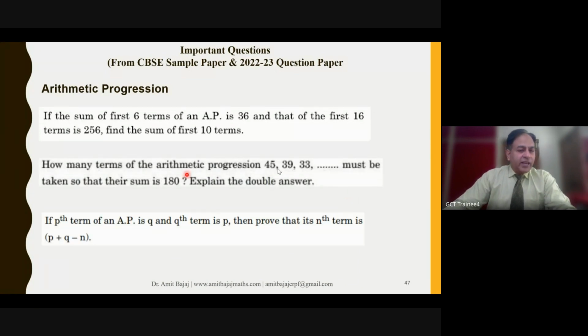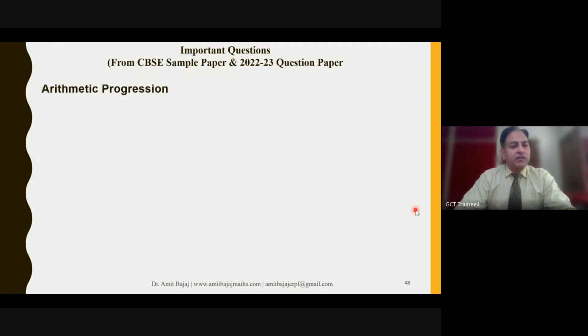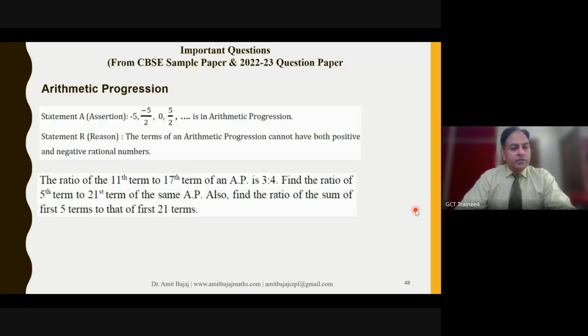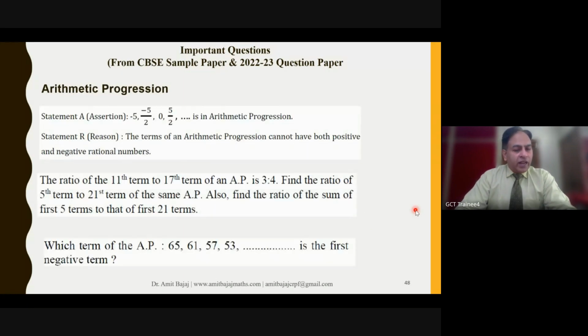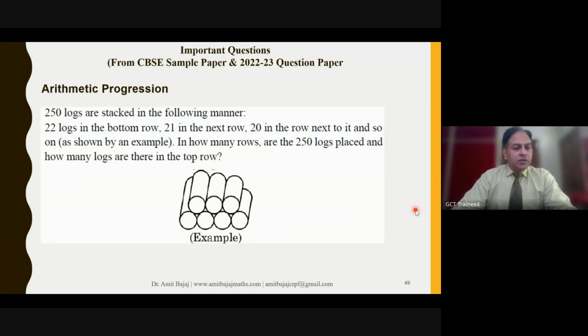Explain the double answer type problems and this type of questions. In 11th class, we used to talk about the question given at the bottom. So such types of questions have more probability now to be asked in class 10th itself. Getting the negative term of AP, that's a usual idea. Log problem, only the values will be changed, and case study based.